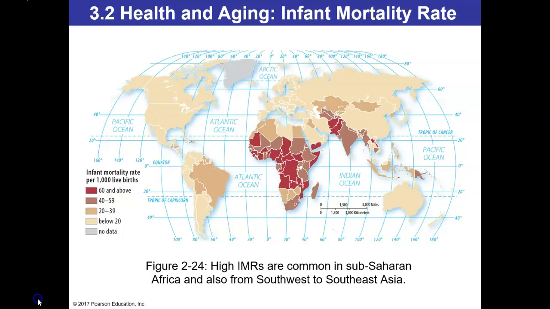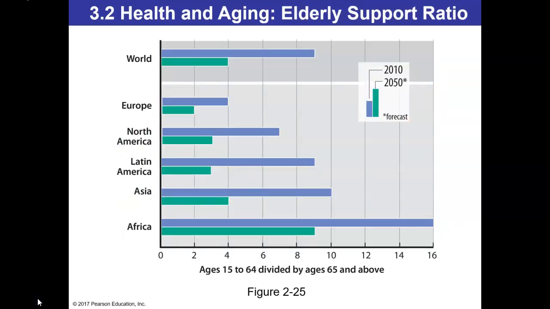die in Europe. This graph, figure 2-25, located on page 61 of your textbook, is going to show the elderly support ratio. The smaller the number for the elderly support ratio, the fewer workers are available to support those elderly people. Currently, the world's elderly ratio is 9. That means that there are 9 people who are able to work and cover 1 elderly person. By 2050, the ratio is expected to decline to around 4.